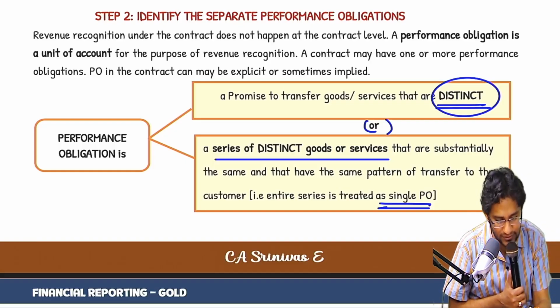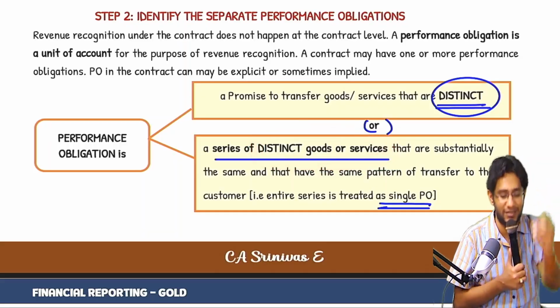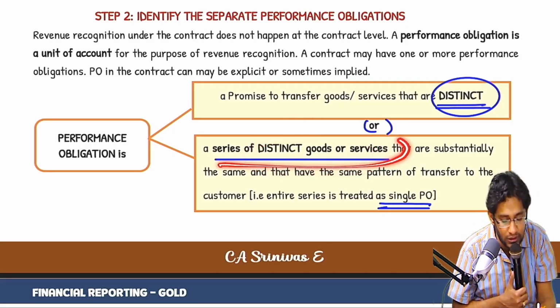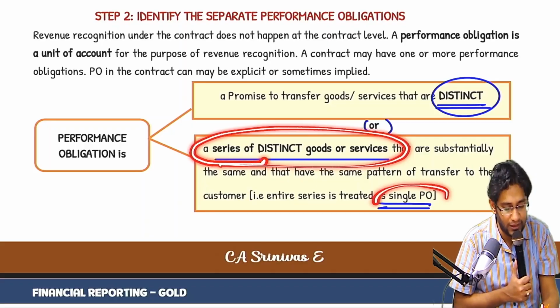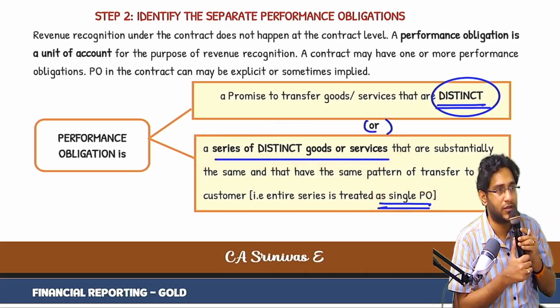Students, look at this. Distinct goods and services, it is telling. The moment it is distinct, this is a very PO here itself. But this is not a single PO. The series of POs is treated as a single PO. Are you understanding what I am trying to say?